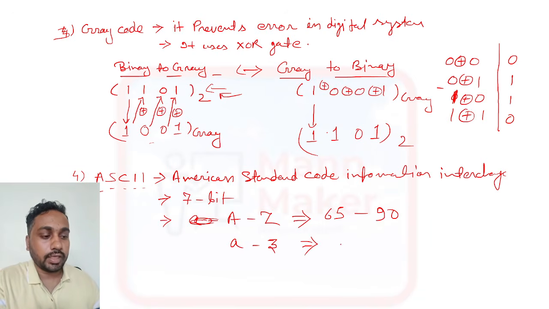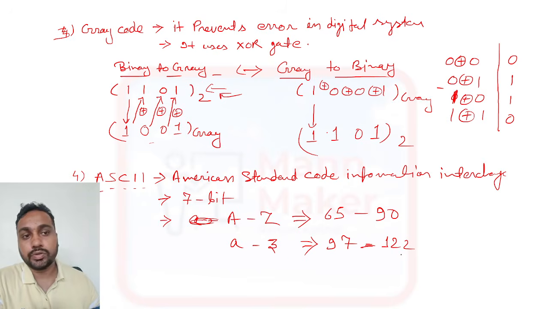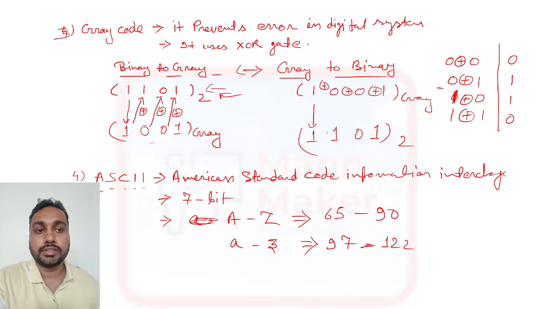Now, for small a it will be 97, and for small z it will come 122. Okay, so this is the range. Small a is 97, small b is 98, small c is 99. Like this, you need to go till 122. This is just the basics, like you need to know the basics about this code conversion. Okay.